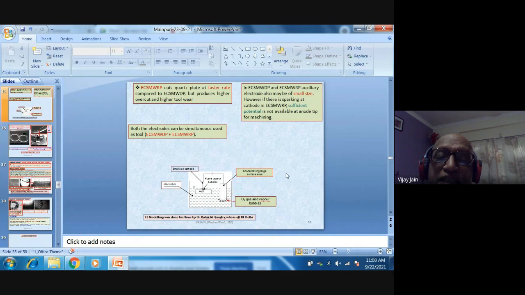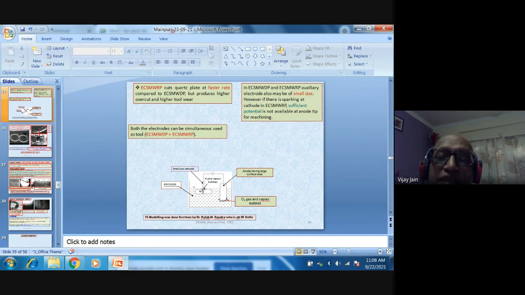Plasma is generated. And because of that plasma, very high heat is generated at the interface of tool and electrolyte, and very close to the tool the workpiece is kept at 30 micrometer distance or 20 micrometer distance. So whatever heat is generated, partly goes to the workpiece, partly it goes to the tool, partly it is convected in the electrolyte.